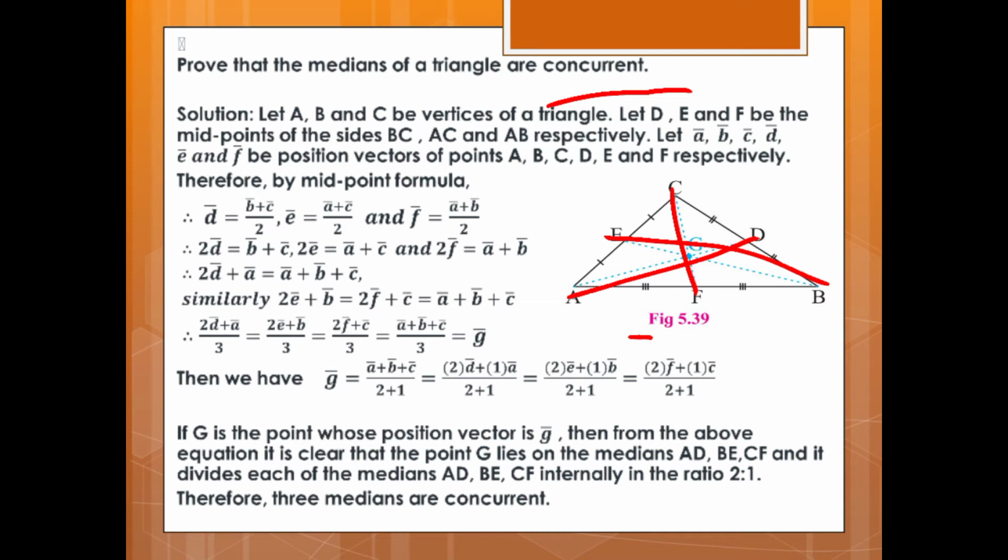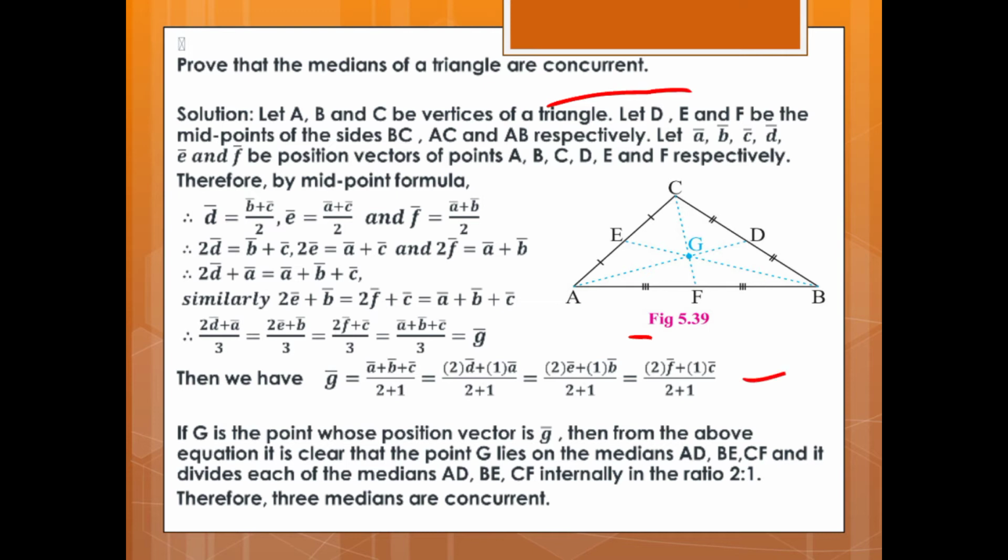Therefore, 2D vector is equal to B vector plus C vector, 2E vector is equal to A vector plus C vector, and 2F vector is equal to A vector plus B vector. Therefore, 2D vector plus A vector is equal to A vector plus B vector plus C vector. Similarly, we get 2E vector plus B vector is equal to 2F vector plus C vector is equal to A vector plus B vector plus C vector. Dividing by 3, we get (2D vector plus A vector) upon 3 is equal to (2E vector plus B vector) upon 3 is equal to (2F vector plus C vector) upon 3 is equal to (A vector plus B vector plus C vector) upon 3 is equal to G vector.